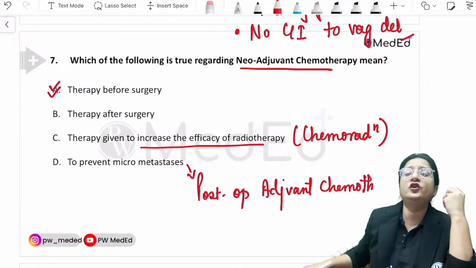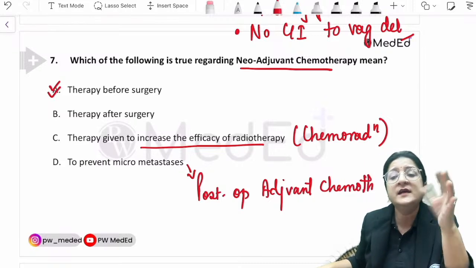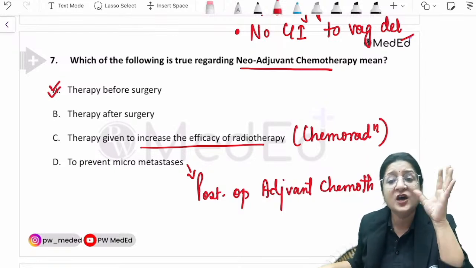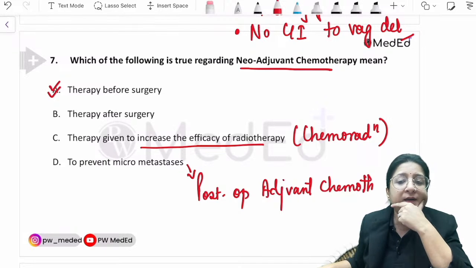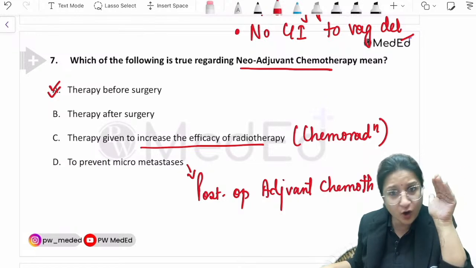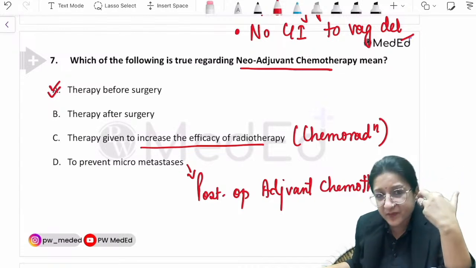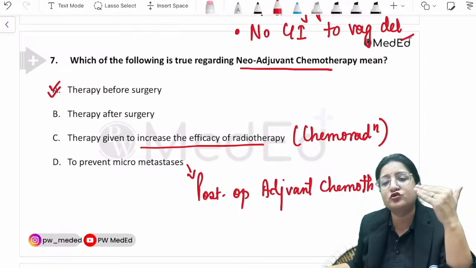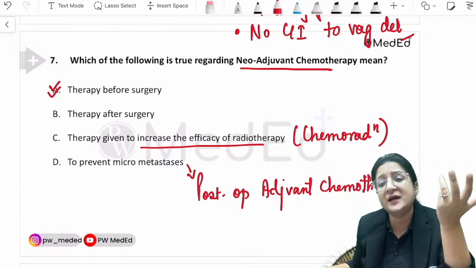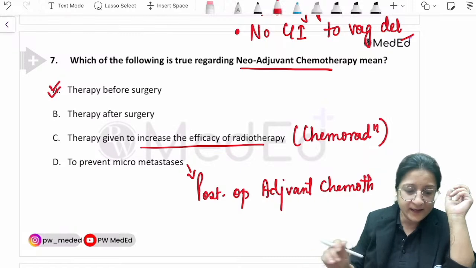The logic of giving neoadjuvant chemotherapy in any cancer, not just gynae cancer, is to decrease the tumor burden, to shrink the tumor size, so that surgery becomes technically easier, or let's say less risky. Got it, right? So post-op adjuvant is to prevent micrometastasis, neoadjuvant is given before surgery to shrink the tumor so that the cancer can become operable at a later point in time, and chemoradiation is given simultaneously.